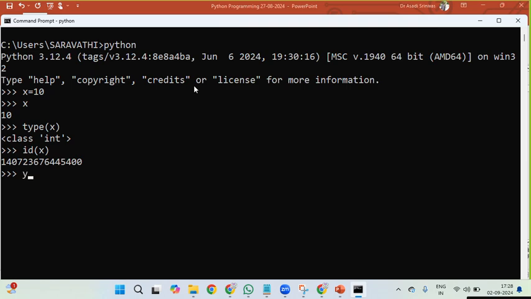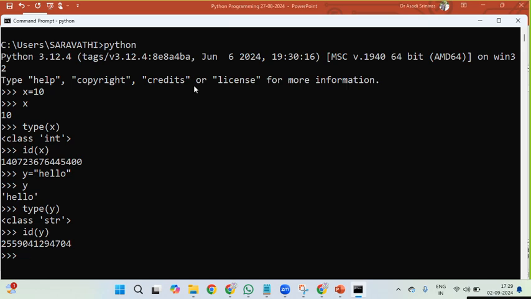Same thing, y is equal to hello, a string. Printing y gives the hello value, type of y displays str, and id of y prints its location.